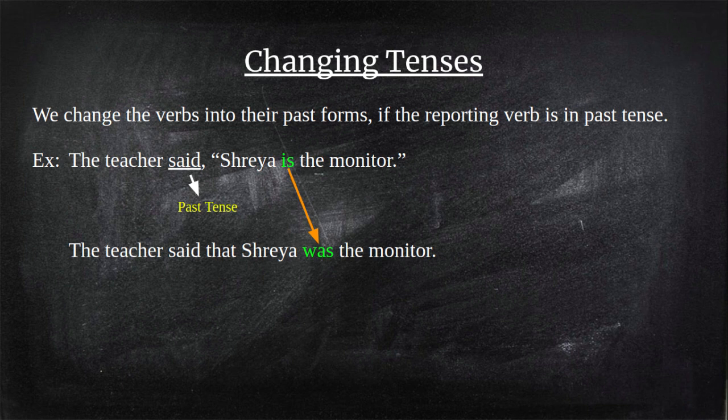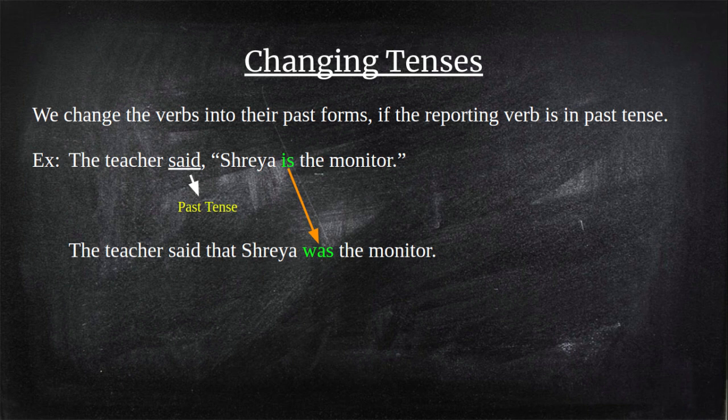Here is an example. The teacher said, "Shreya is the monitor." Here the reporting verb is said. You can see it is in past tense. And inside the inverted commas, which is the verb? The verb is "is."